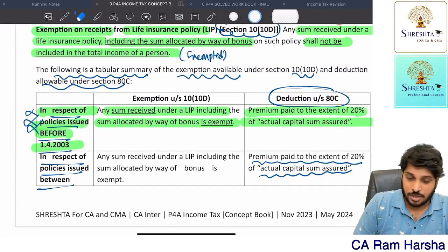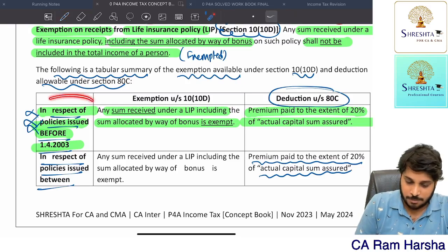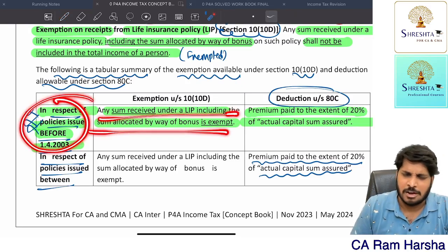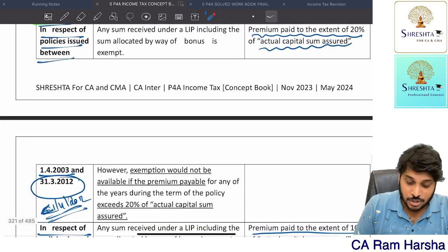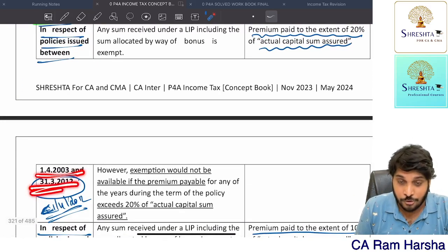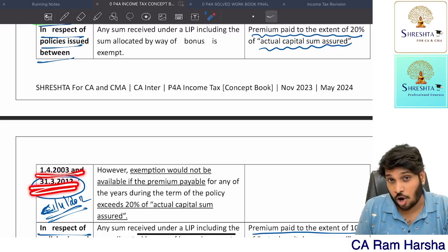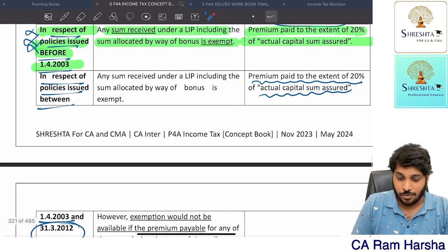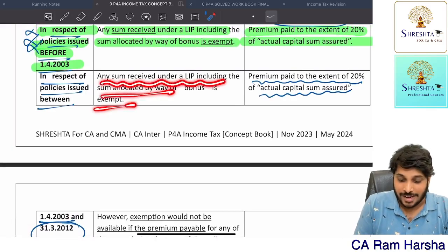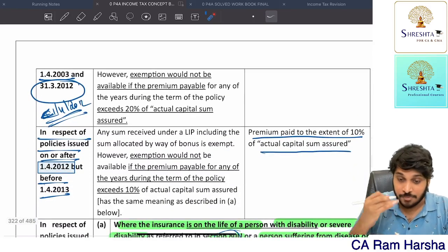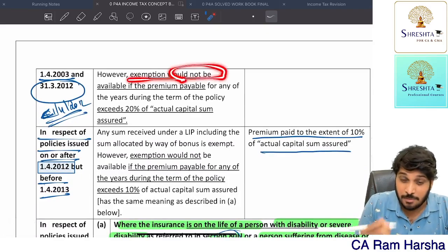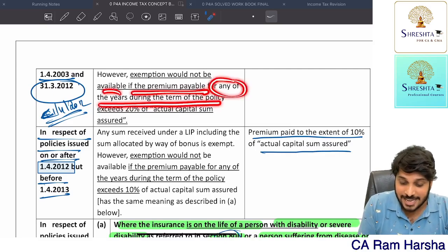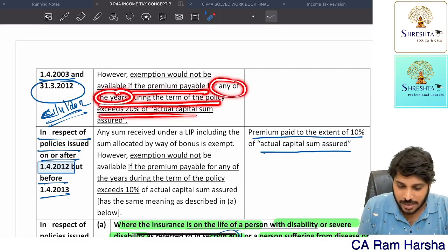Suppose I have taken a policy before 1/4/2003. Whatever maturity amount I receive is fully exempt. Suppose the policy is issued on or after 1st April 2003 but on or before 31st March 2012, that is, before 1st April 2012. Exemption is not available if the premium payable in any year during the term of the policy exceeds 20%.